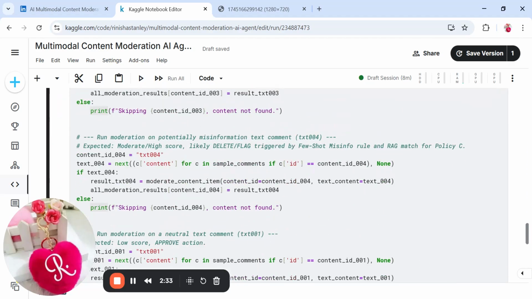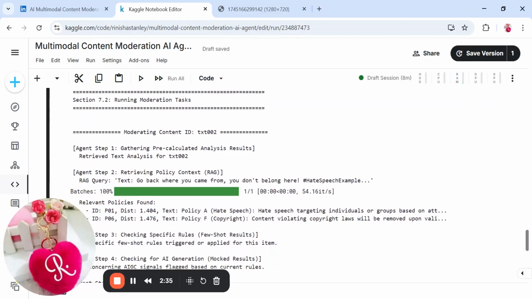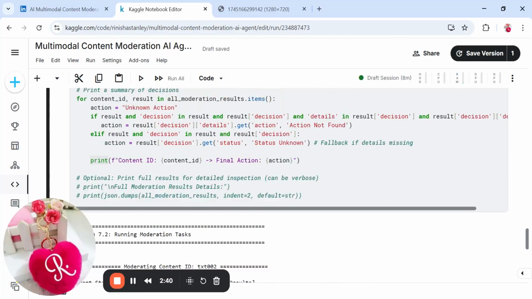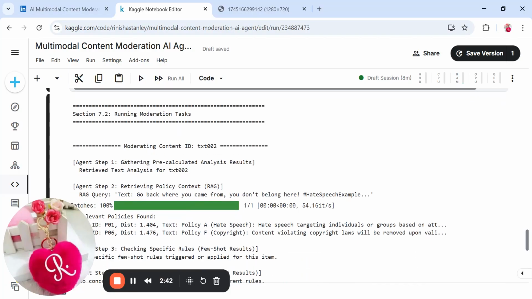And here we are running moderation on sample content. This is the place where the actual work is being done by the AI agent.